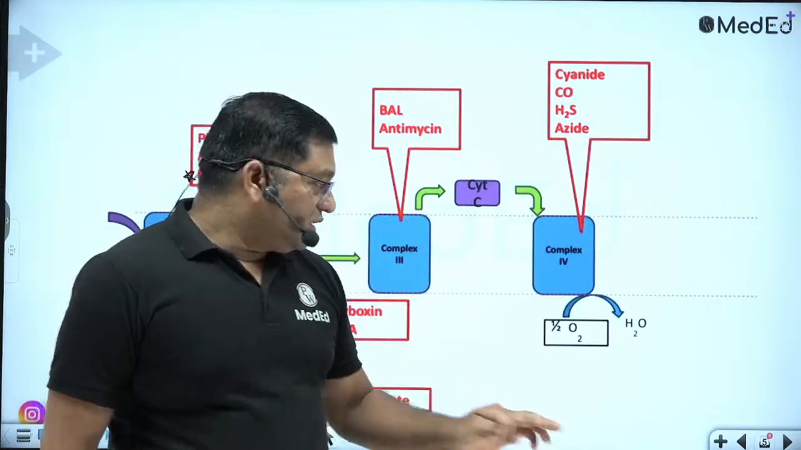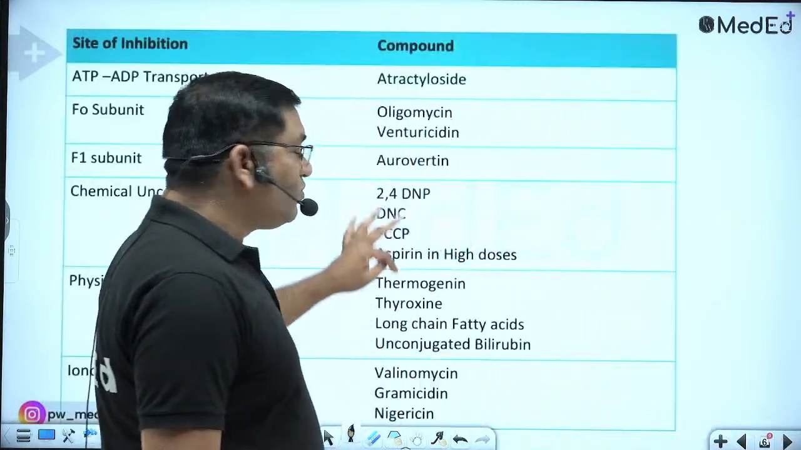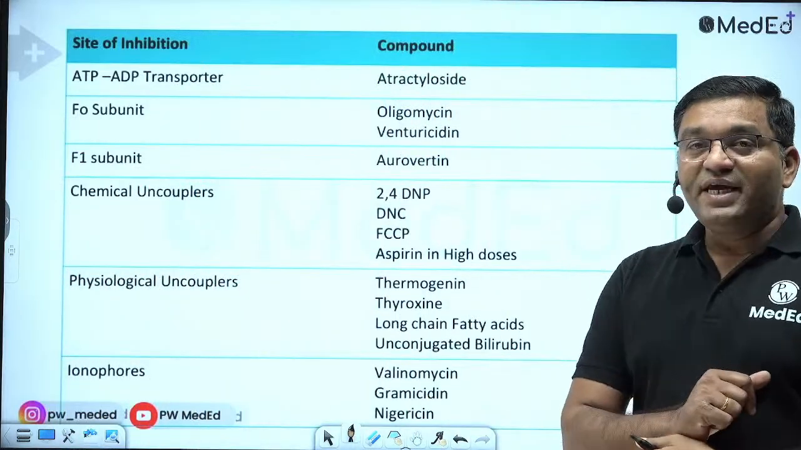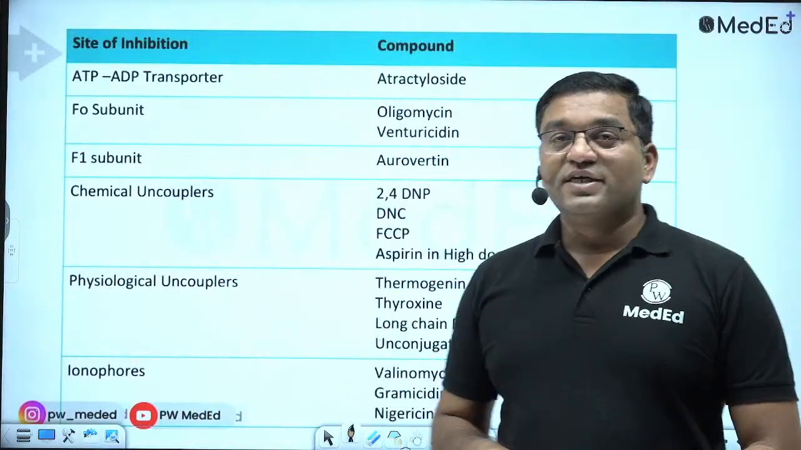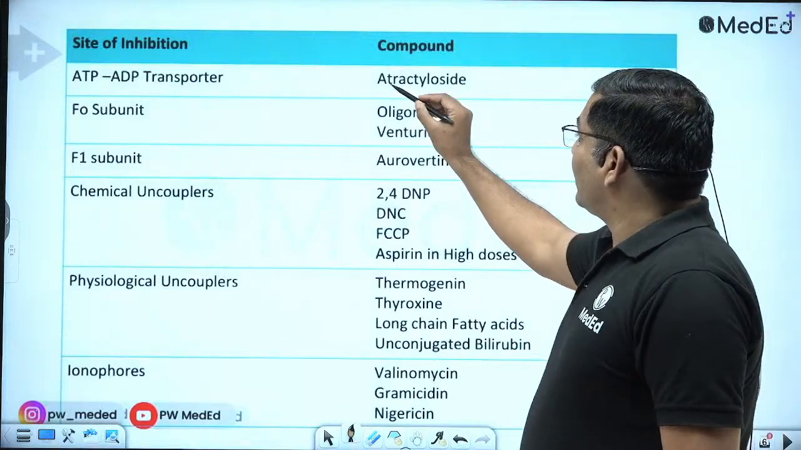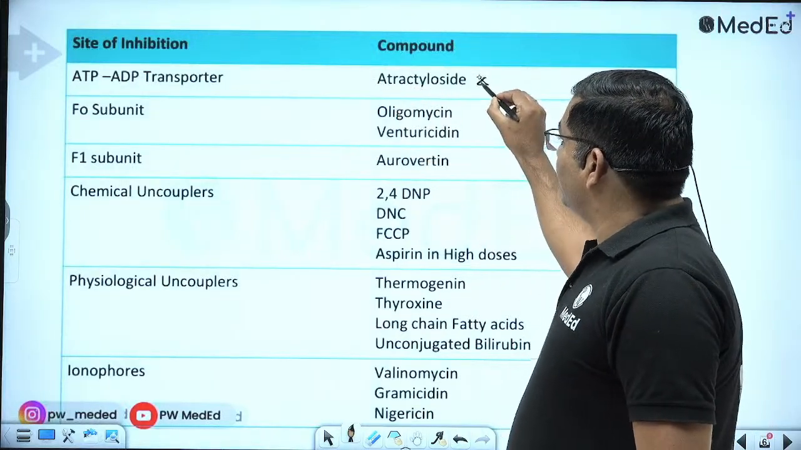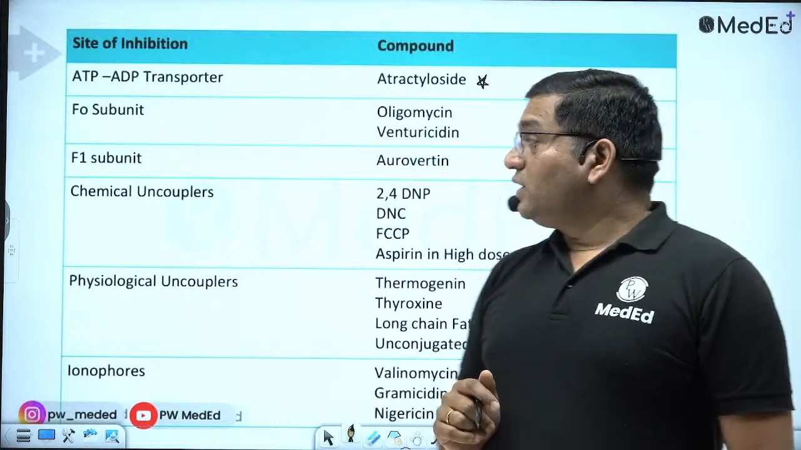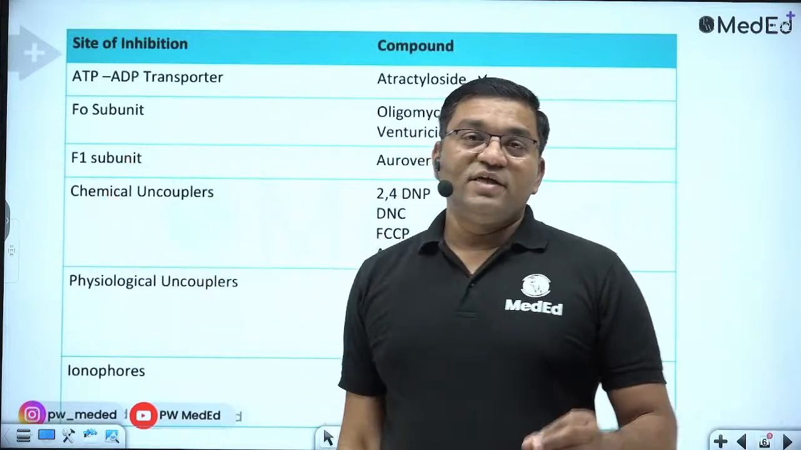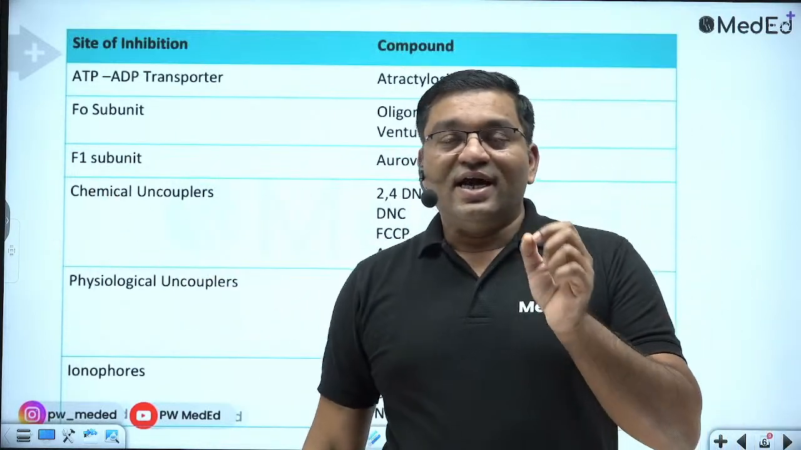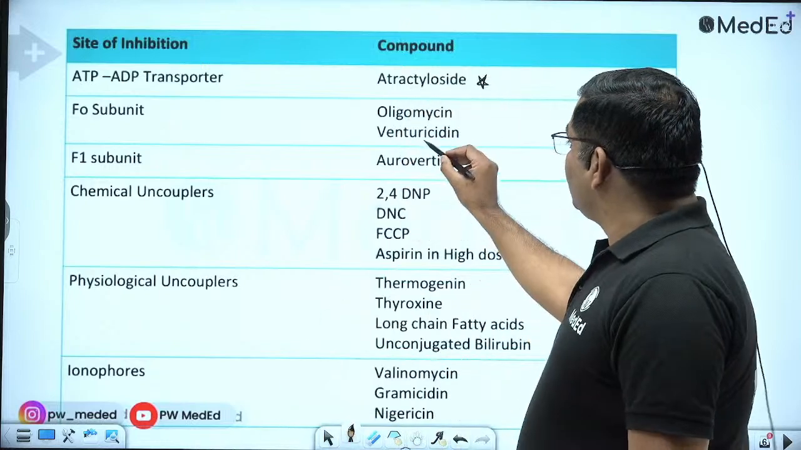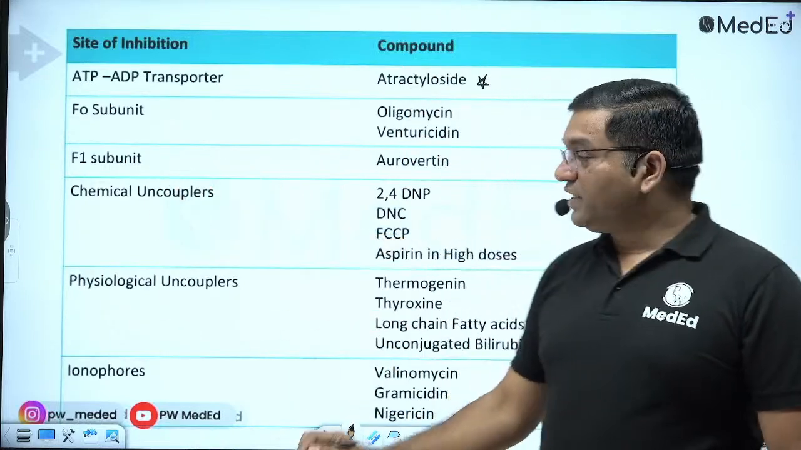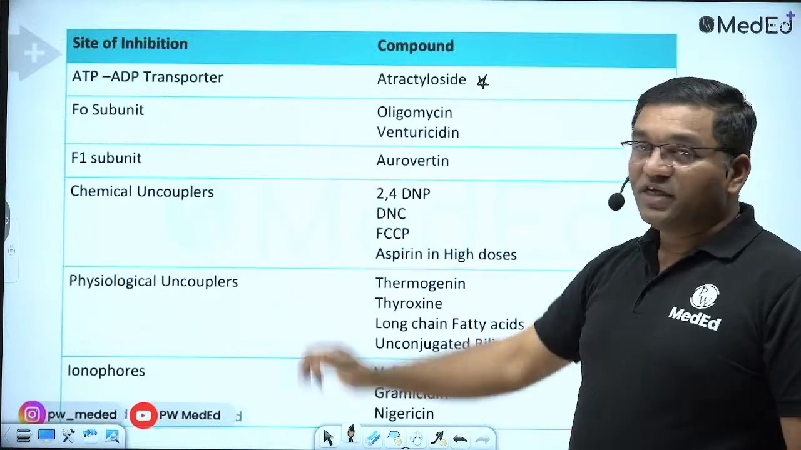Okay, see this table. This is an important table from Lehninger biochemistry. The ATP-ADP transporter is blocked by atractyloside. Then the FO unit is inhibited by oligomycin and venturicidin. The F1 subunit is inhibited by aurovertin.